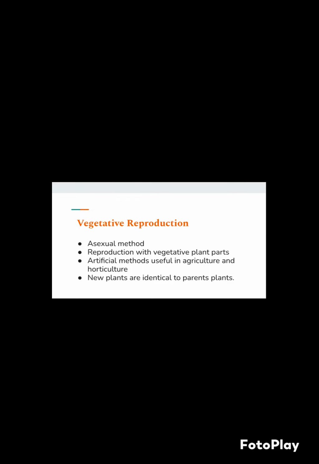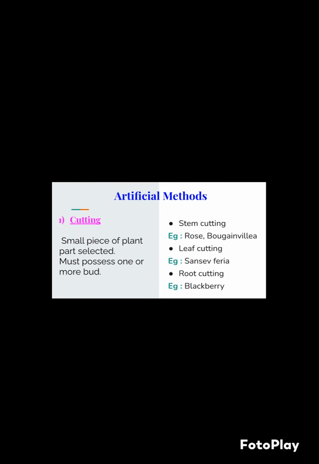Vegetative reproduction is an asexual method. It is reproduction through vegetative plant parts. It is an artificial method which is useful in agriculture and horticulture. In vegetative reproduction, new plants are identical to the parent plant. Artificial methods in vegetative reproduction: cutting. In this, a small piece of plant part is selected and must possess one or more buds. Stem cutting, example, rose, bougainvillea. Leaf cutting, example, sansevieria. Root cutting, example, blackberry.